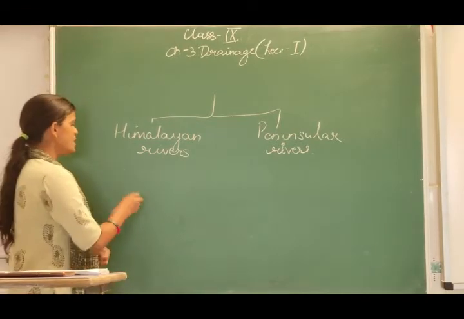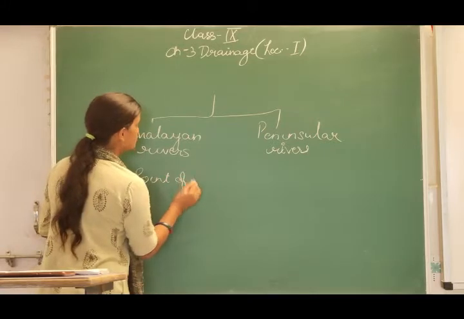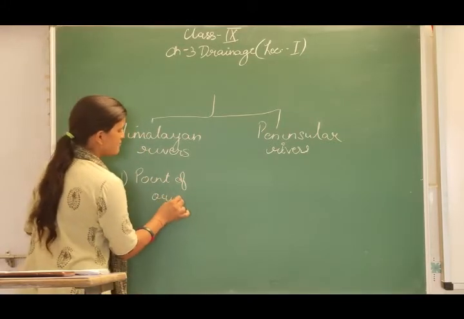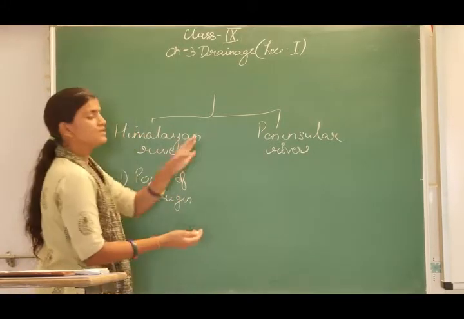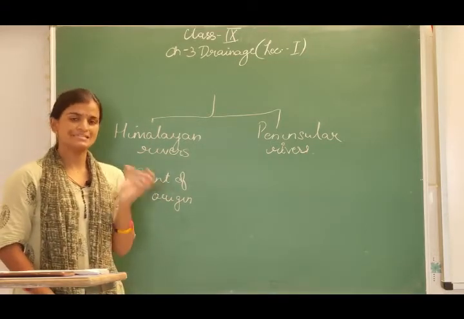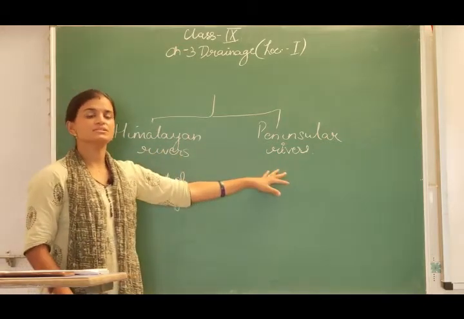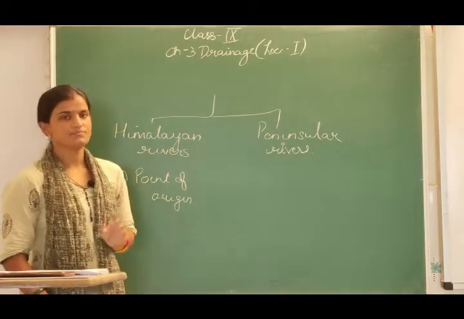The first point is the point of origin. What is the point of origin of the Himalayan rivers and what is the point of origin of the Peninsula rivers? The Himalayan rivers, as I said first, come from the Himalayan mountains, and the Peninsula rivers come from the Peninsula Plateau.